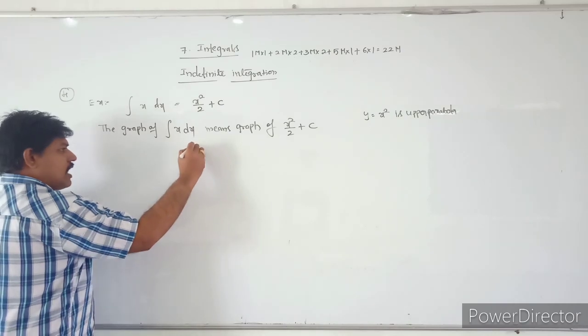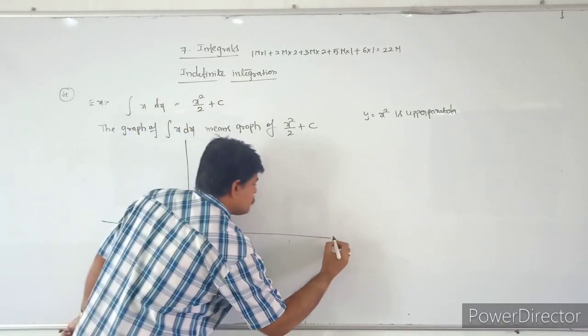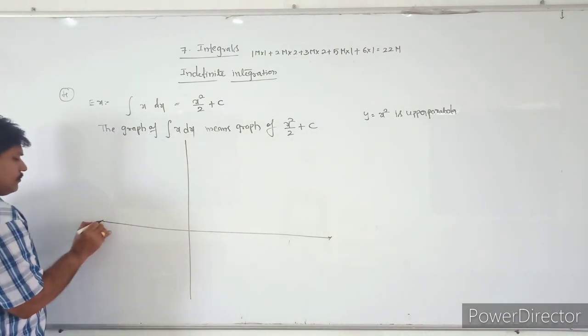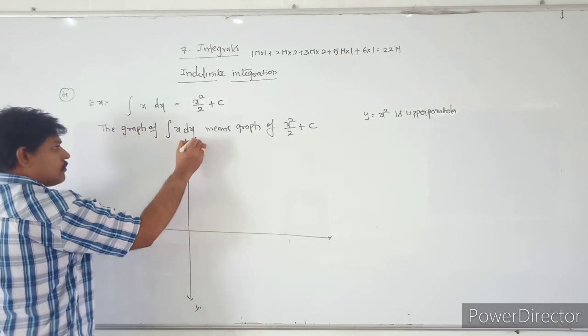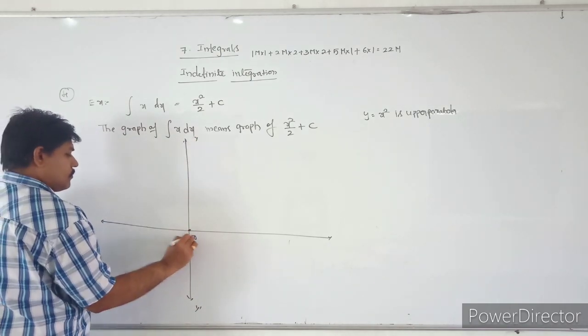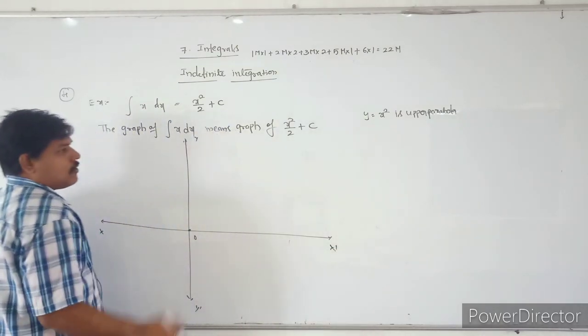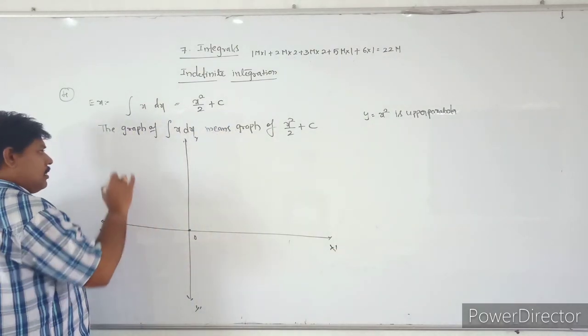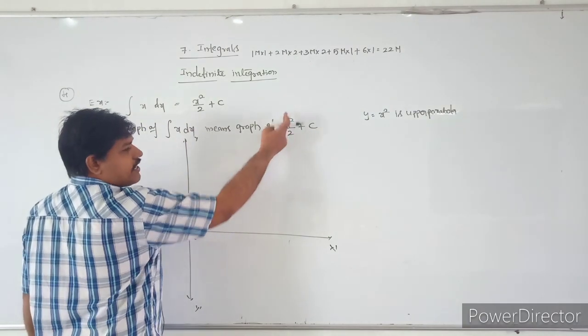I will take a graph here, the parabola. I take c is equal to 0, then y is equal to x square by 2.